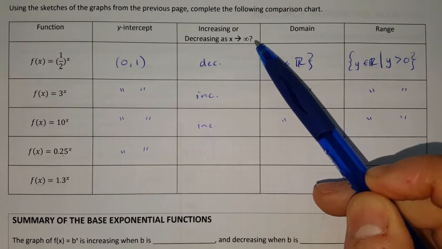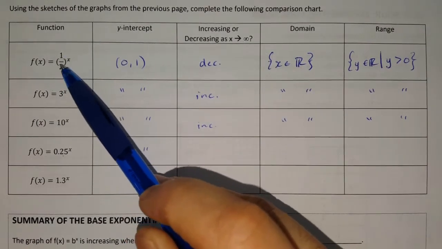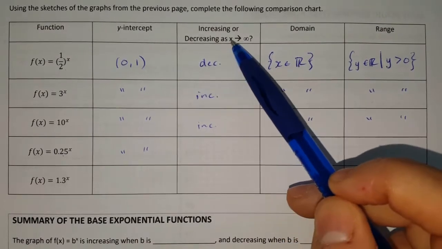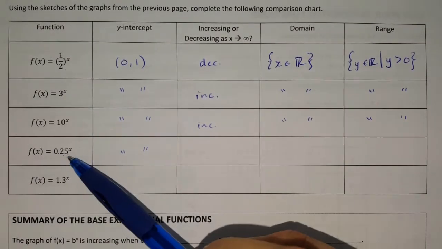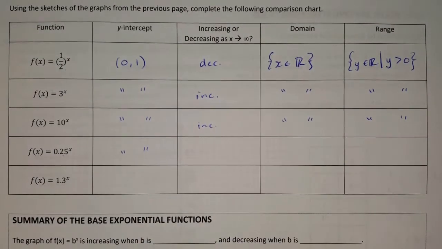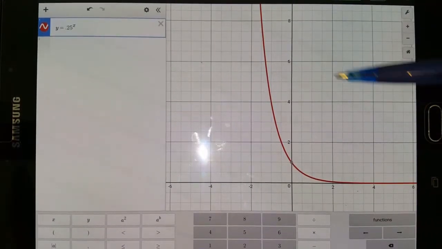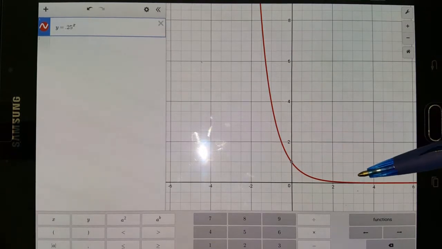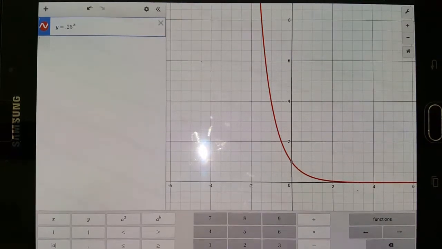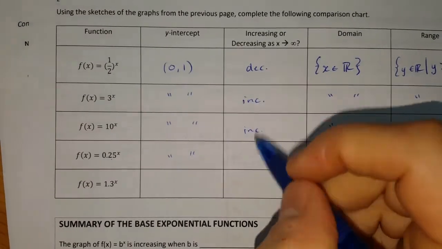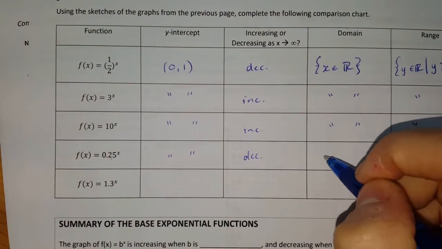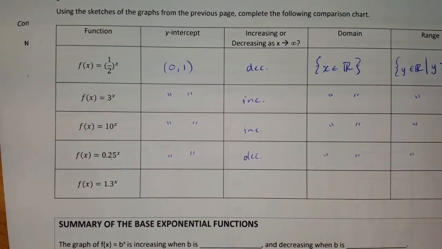Well, as we saw here, this fraction caused it to decrease as x approaches infinity. We'll see what happens with this one as we graph it. So as we expect, as x approaches positive infinity, the graph decreases. Okay, so this decreases. Same domain and range.